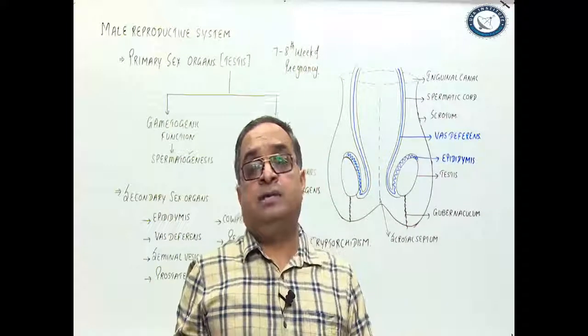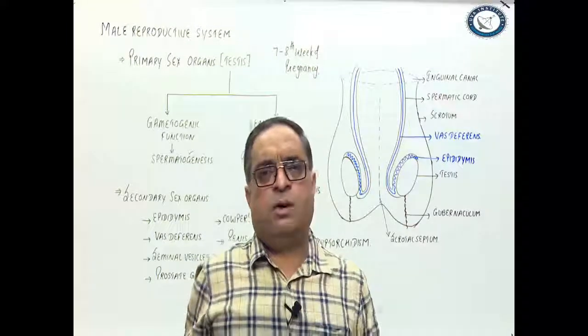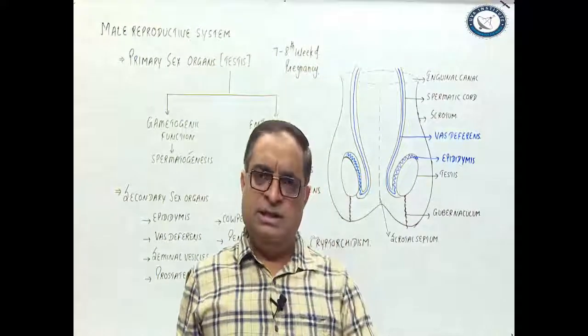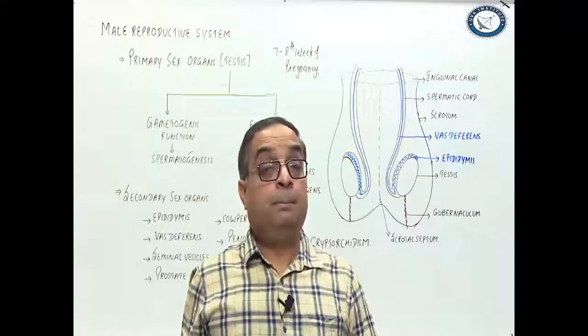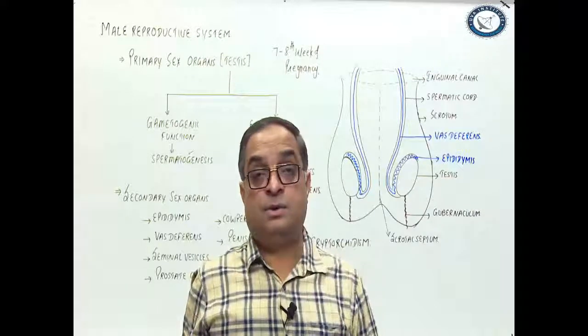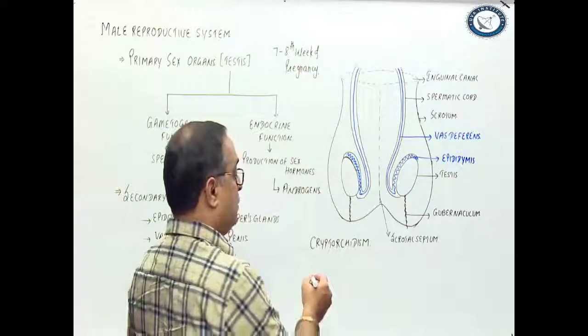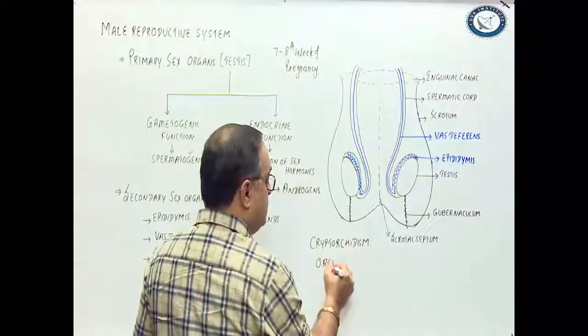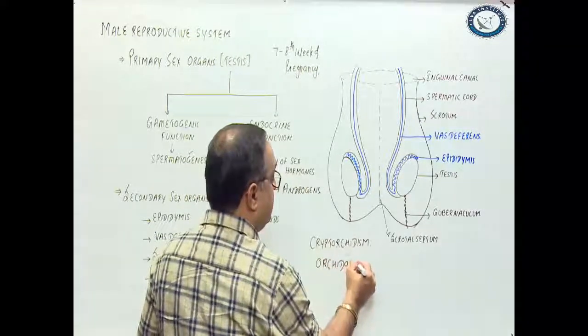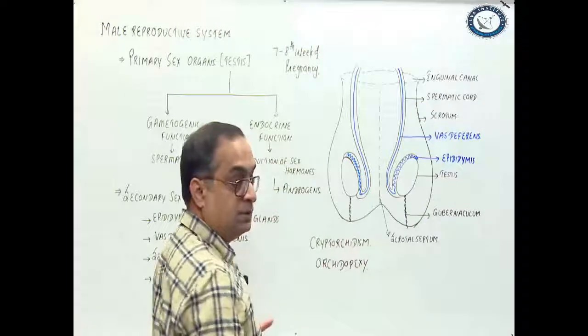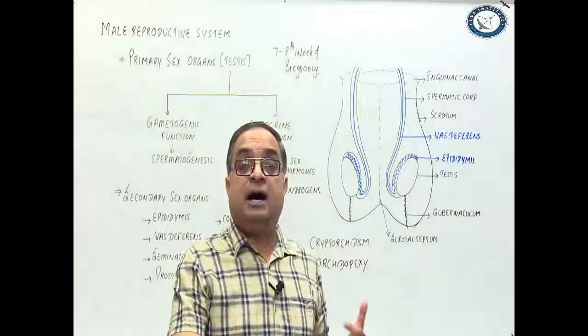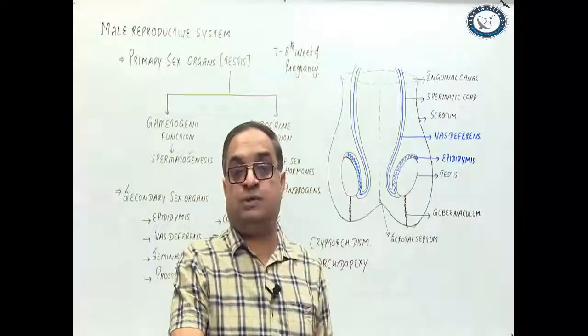The doctors will advise that we can wait for a few months or say 1 or 2 years. The testes will automatically migrate into the scrotum. But if testes are not migrating into the scrotum, then we need to perform a surgery called orchidopexy to bring the testes into the scrotum. So what is orchidopexy? A surgery to bring the testes into the scrotum.